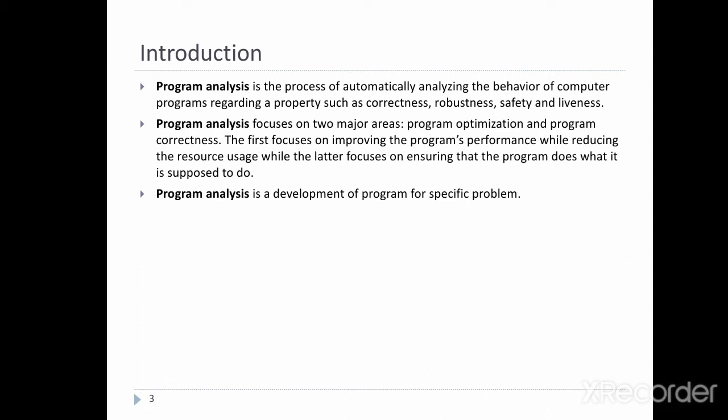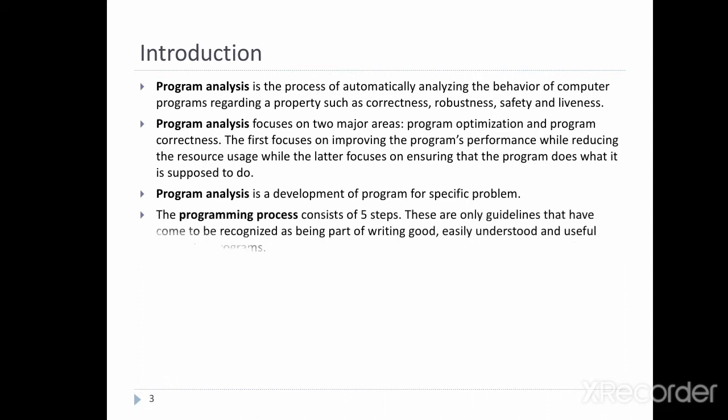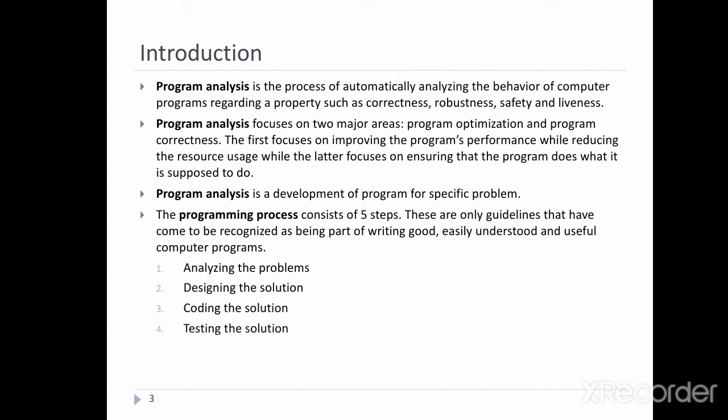So program analysis is a development of programming for a specific problem. The programming process consists of 5 steps. These are the following, as being part of writing good, easily understood and useful computer program. So first step is analyzing the program, second is designing the solution, third is coding the solution, fourth is testing the solution, and last one is the documentation of the solution. So ये हम one by one देखने वाले what is the analysis of problems, designing, coding, testing and documentation.